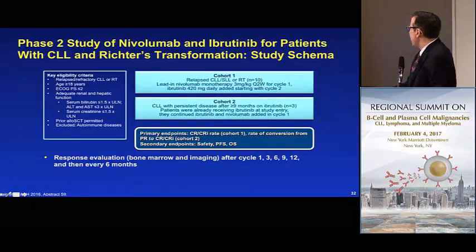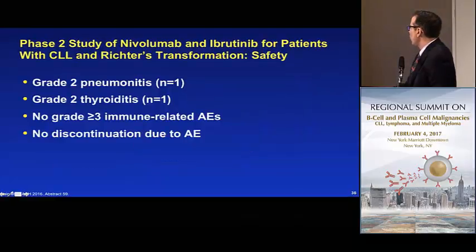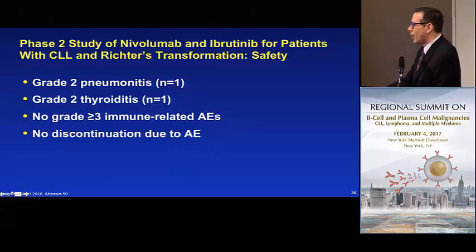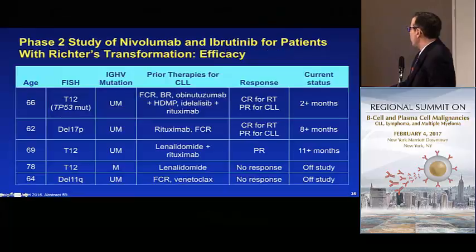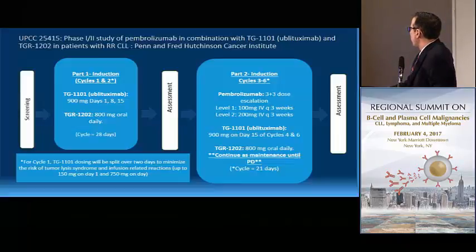And then there were data presented at ASH, again, small number of patients in total, of the PD-1 inhibitor nivolumab with ibrutinib for patients with CLL or Richter's transformation. I think the take home from the study was that PD-1 inhibitors can be combined with BTK inhibitors relatively safely. There were no grade greater than 3 immune-related toxicities. And if you look across the small number of patients, they had high-risk features, they were heavily pretreated, but if you look at the current status of patients, you can see that there are durable responses that are being obtained. And certainly when you get patients out 11 plus months, I think it's hard to attribute that to the BTK inhibitor, although that particular patient hadn't been exposed to ibrutinib in the past.